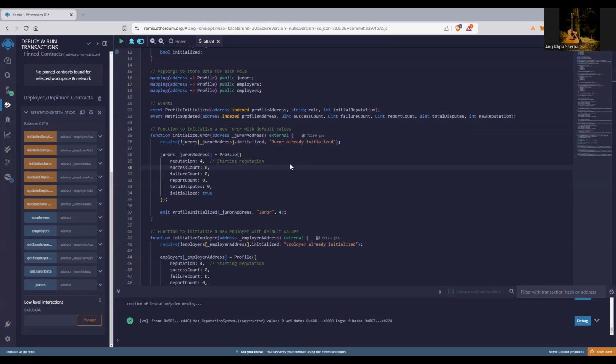Overall, the reputation system of the users is provided not just by staking tokens, but also by the reputation systems. So for instance, in case of juror selections, jurors will be selected based upon token staking and reputation of the user. Thank you.